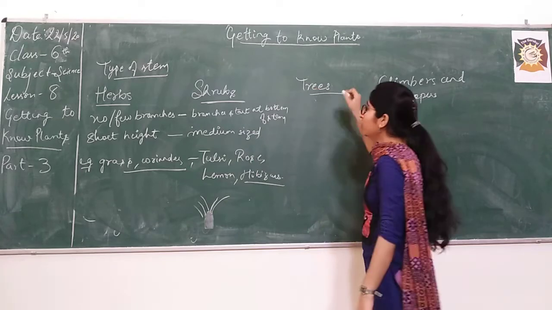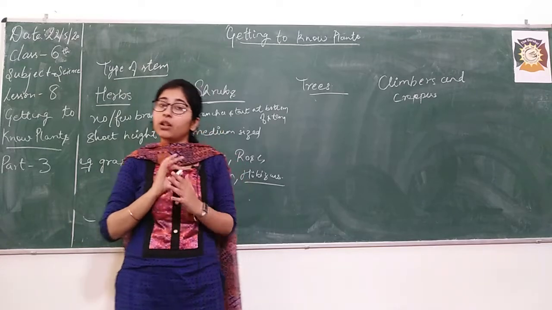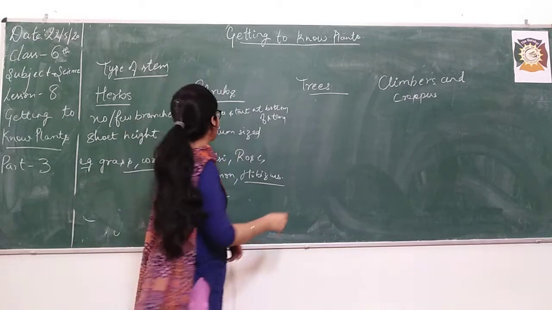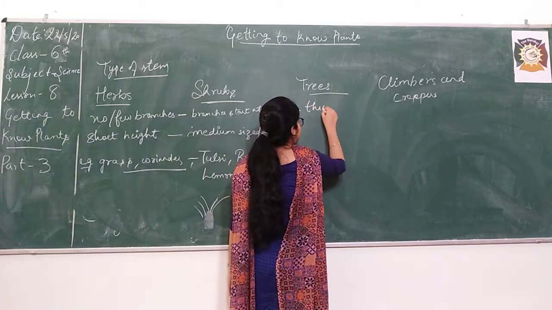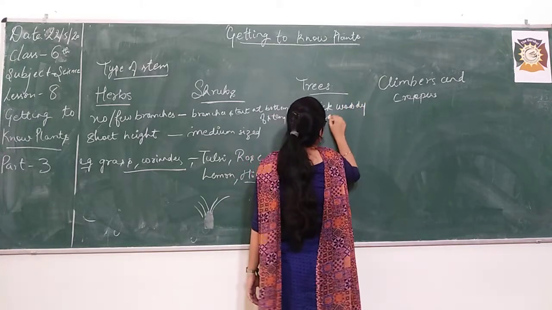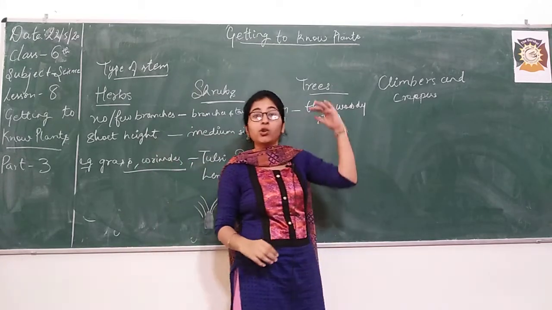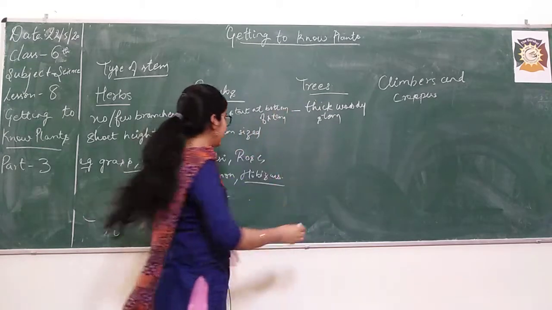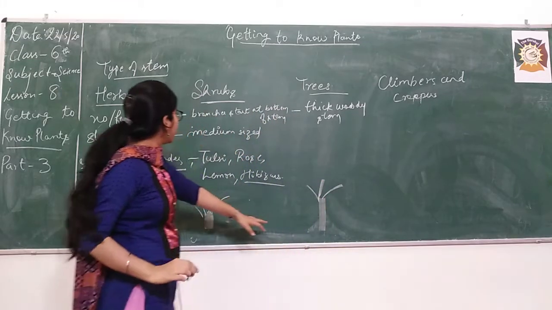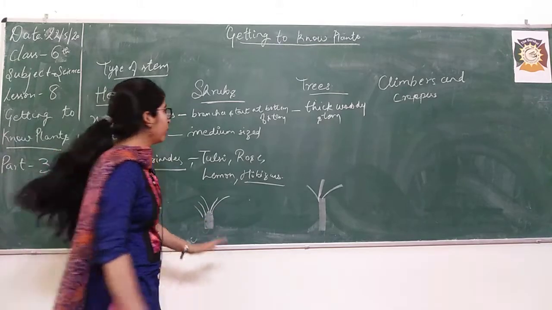After this we will move to trees. I don't think I need to explain trees much, because we have seen a lot of trees by the roadside which have a very thick wooden stem. So trees have a thick, woody stem, and also a lot of branches. These branches start at the top of the stem, somewhat in the middle. There is a long stem, then there is a division of branches. It is not like shrubs, where the division of branches starts at the very bottom because their height is low.